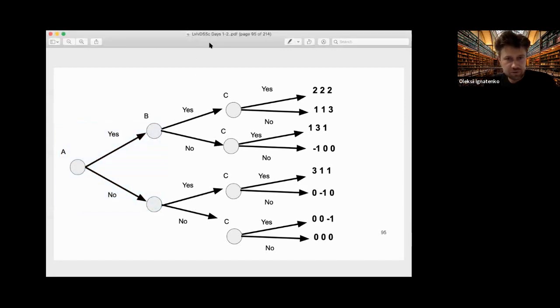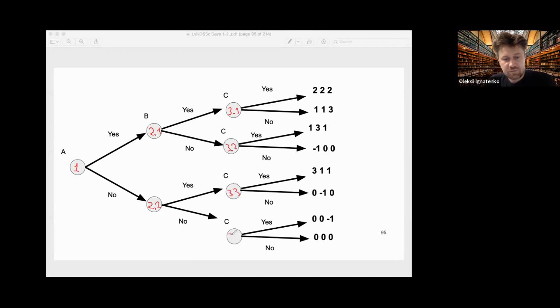B has two decision nodes, 2,1 and 2,2. And C has actually four decision nodes: 3,1, 3,2, 3,3, and 3,4.